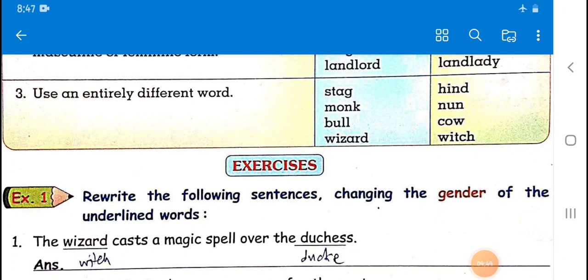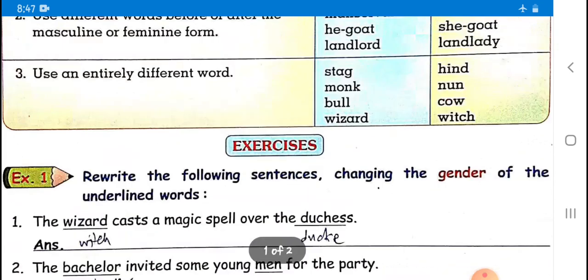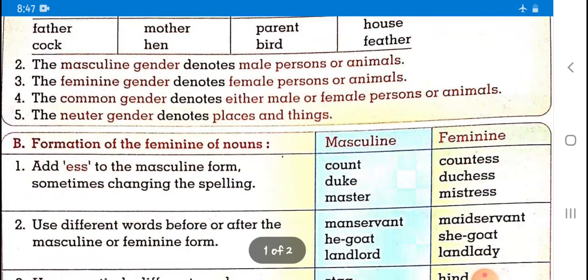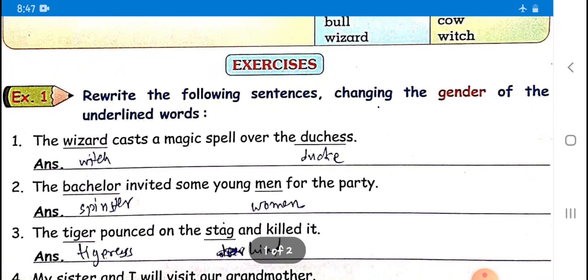So use an entirely different word. Stag, then hind, monk, then nun, bull, then cow, wizard, then witch. So this is the information about 4 genders: masculine, feminine, common and neuter genders. I hope you are clear about this. Now we will move to understand the exercise properly.